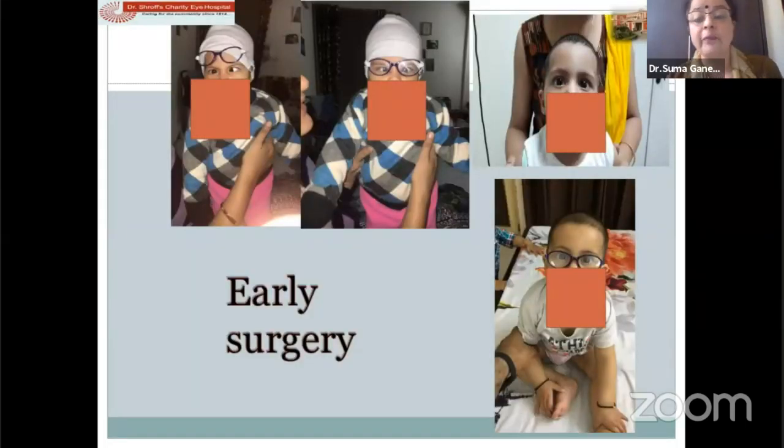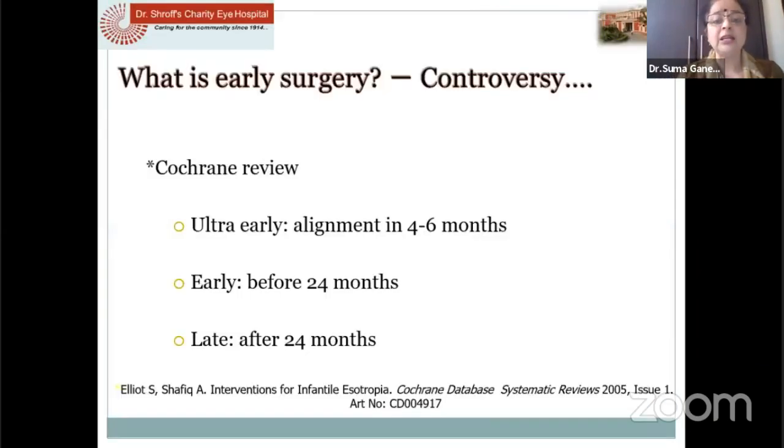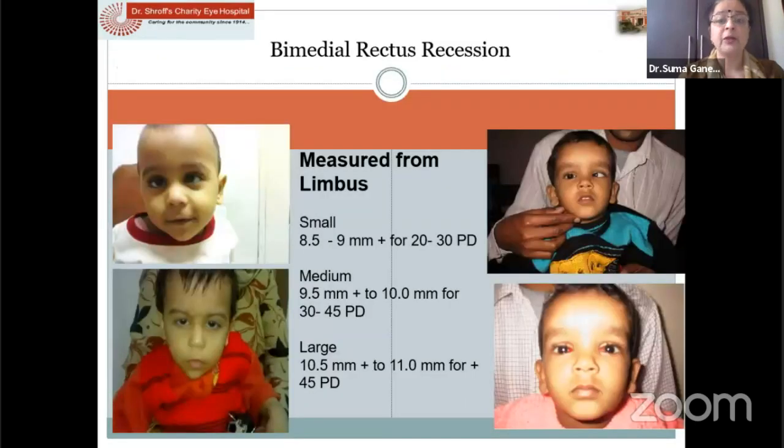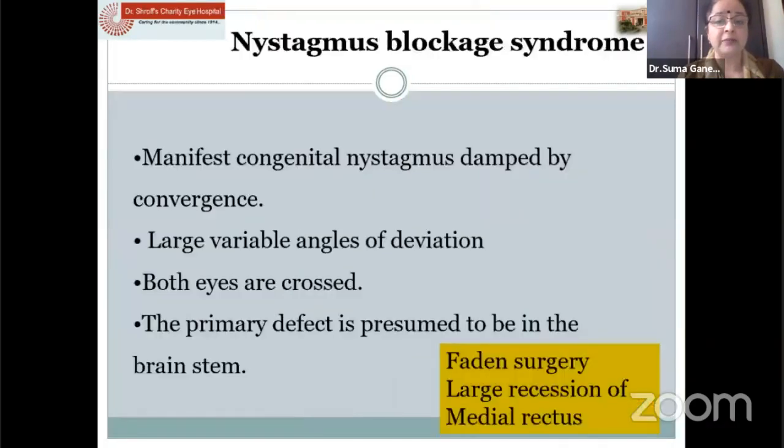Early surgery is required because it gives you good sensory outcomes. Ideally early surgery could be by 6 months, which may not occur in our scenario, but early is before the age of 2 years. So you measure it from the limbus. This is how the measurement has been done.